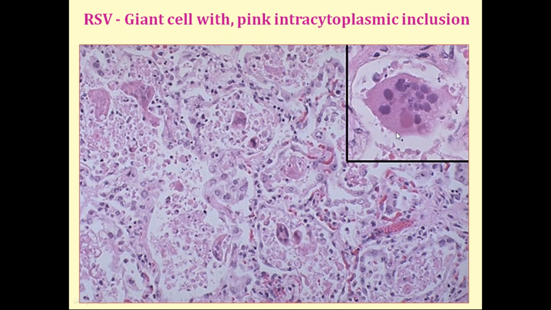So again, the giant cell. It is due to respiratory syncytial virus. So this is a giant cell. Multiple nuclei are seen in the cytoplasm, and this is inclusion. Okay, viral inclusion, the pink color.